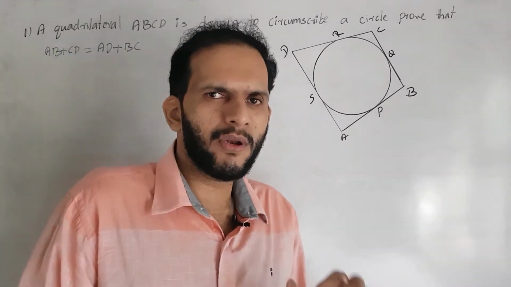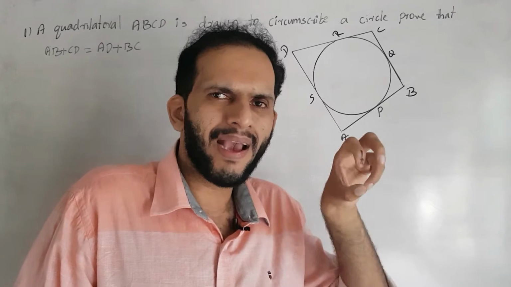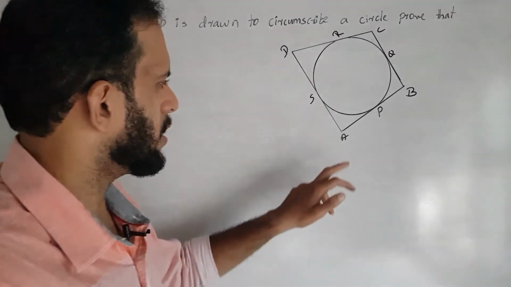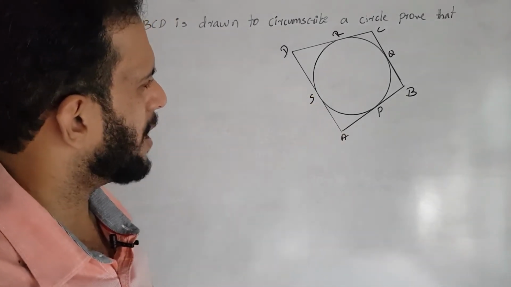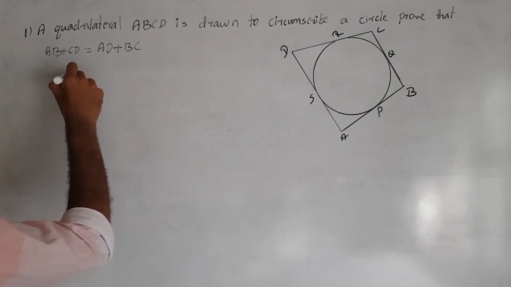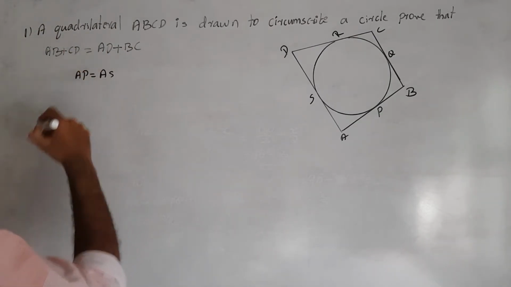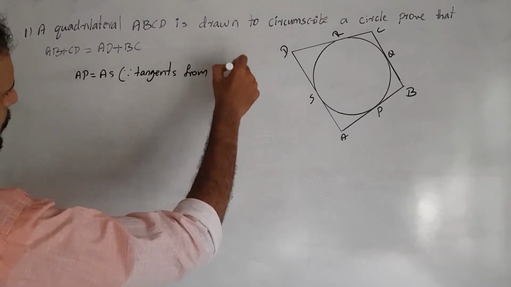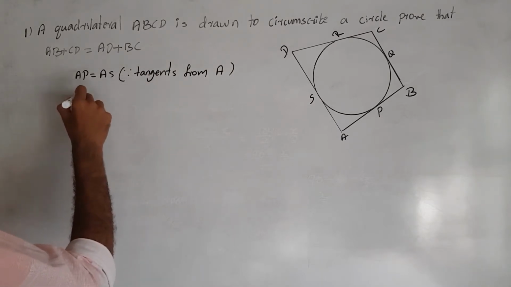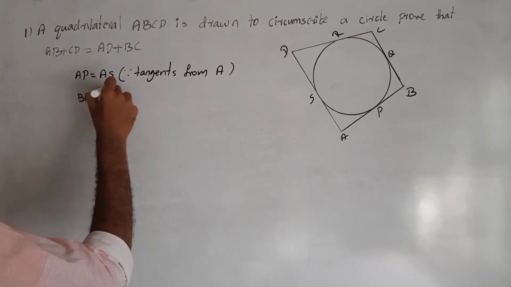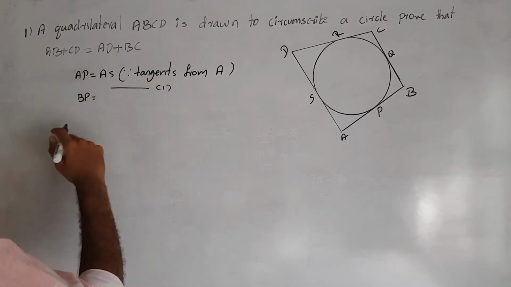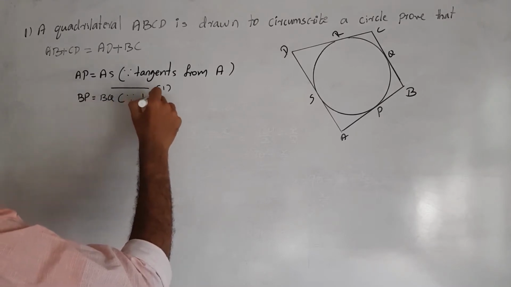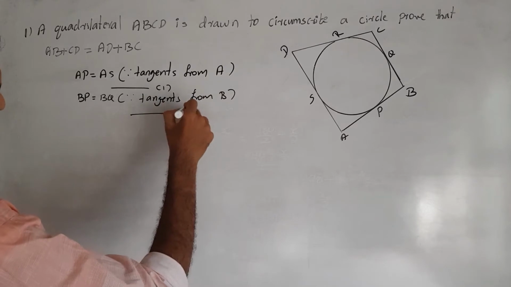What is that? If we draw tangents from one external point to the circle, the lengths of the tangents are equal. So here it is very clear, AP is equal to AS. So we start like that: AP is equal to AS. What is the reason? Since tangents from A, equation 1. And BP is equal to BQ. What is the reason? Since tangents from B, equation 2.